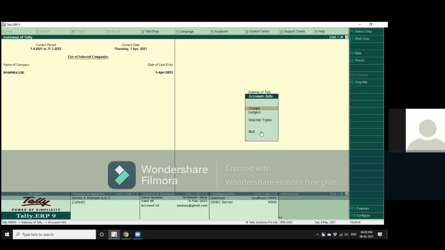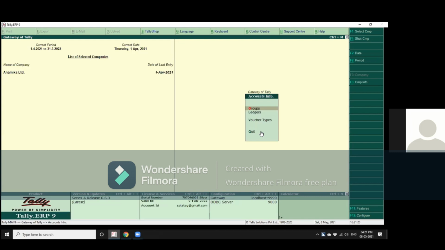Similarly, you can create a number of ledgers, say plant and machinery, furniture and fittings, electrical appliances, etc. But you will have to place them under one of the default groups, that is, say, fixed assets. Now you can create other groups also. Supposing you have a number of shares that you have invested in, you can create a group called equity investments. But again, this group will have to be placed under one of the default groups. The default group here being investments.